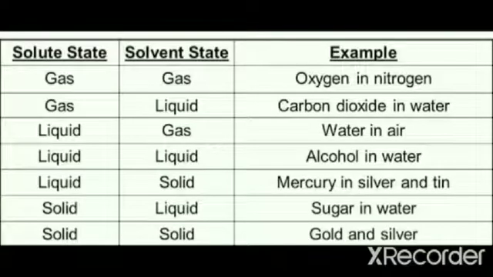Consider the examples given in the table. Oxygen in nitrogen. It means oxygen is the solute present and nitrogen is the solvent present. So we get a solution of the type gas in gas.